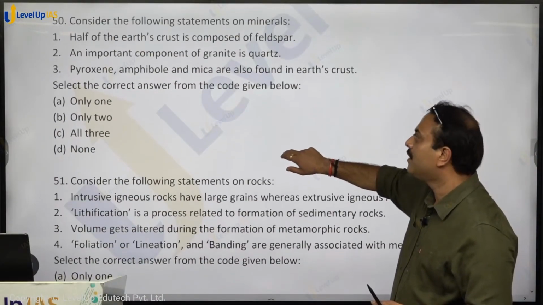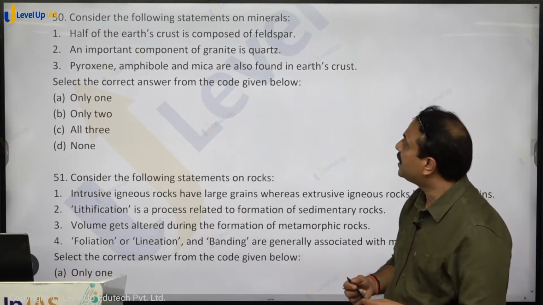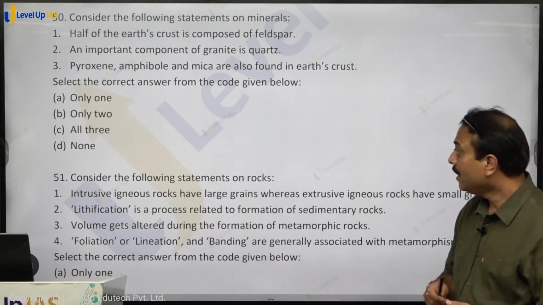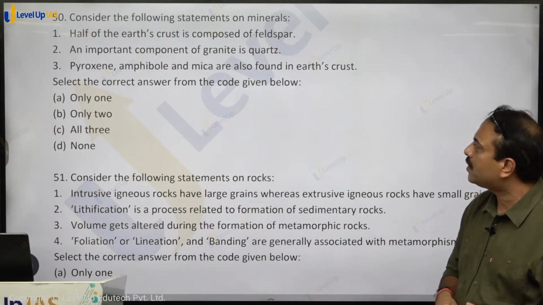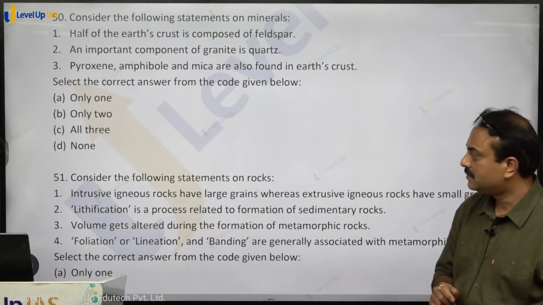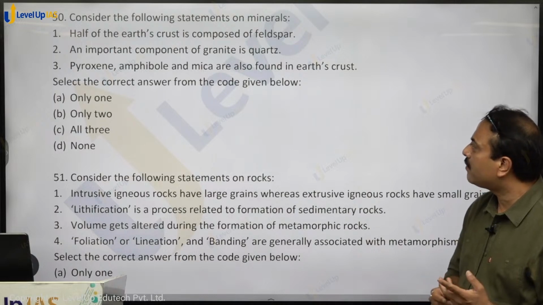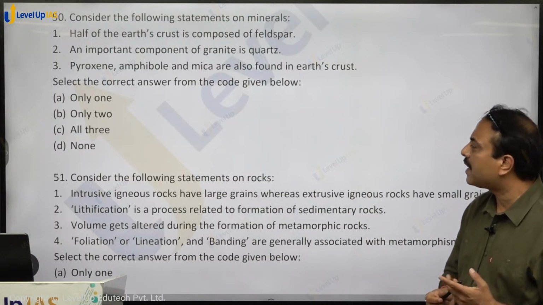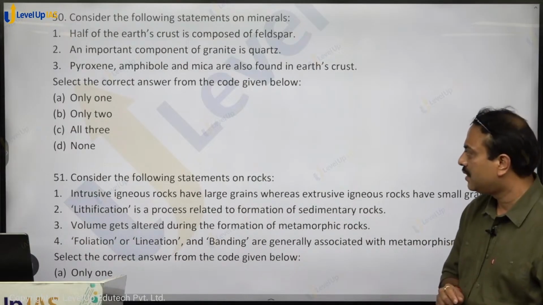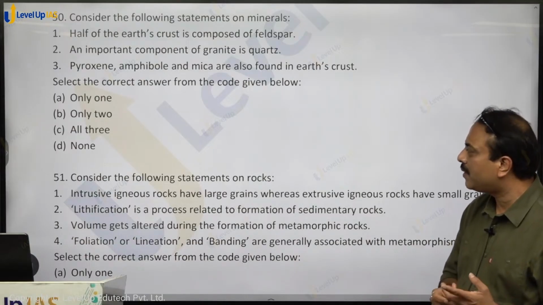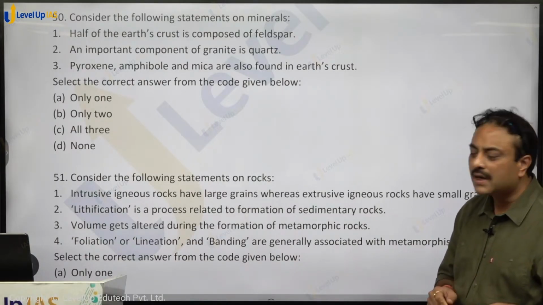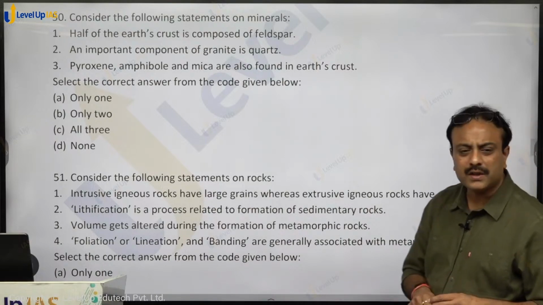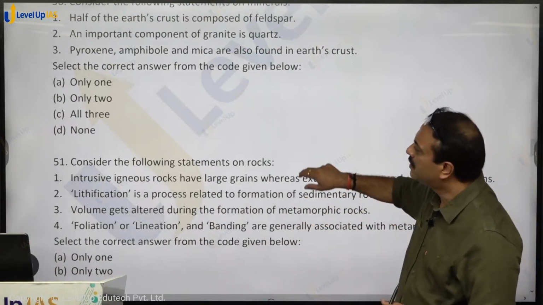B for ball, okay. Consider the following statements of minerals. Half of the earth's crust is composed of feldspar. An important component of granite is quartz. Pyroxene, amphibole and mica are also found in earth's crust. Correct answer from the code given below. All are correct. A direct question, very easy question.